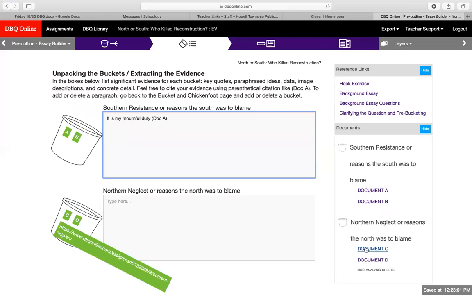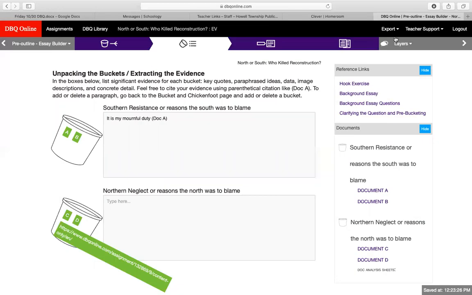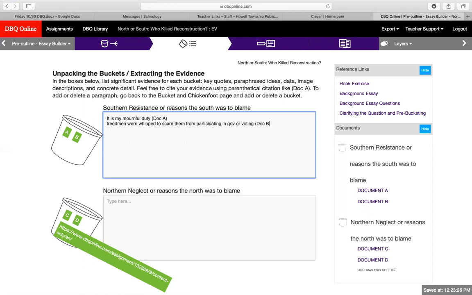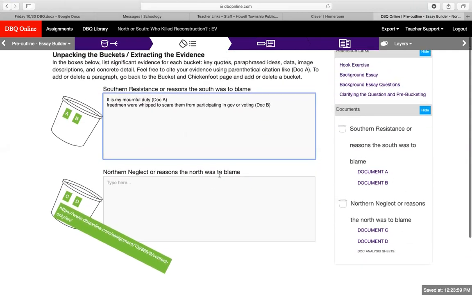There's another key thing, maybe from document B that you want to put there, and maybe about the character of those men who were engaged in whipping you, or freed men were whipped to scare them from participating in government or in voting. And then again, you'll do in parentheses doc B. Okay. So you'll do that for both of these. Again, make sure you're saying where you got them from.